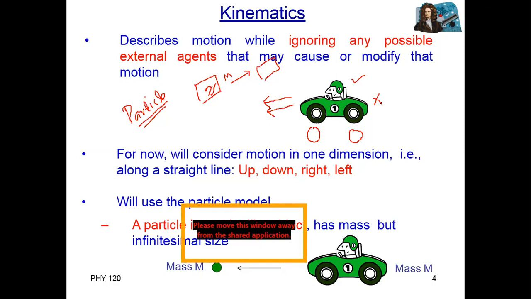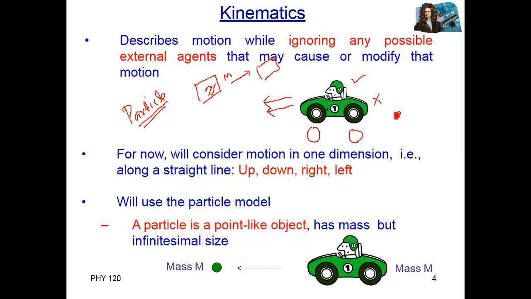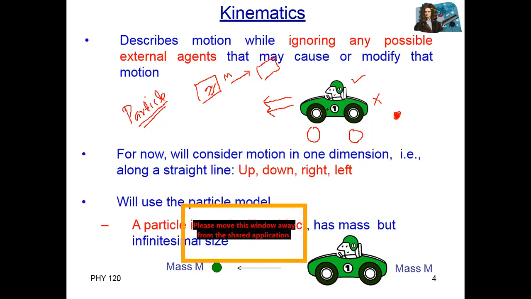If we take a car, or any other body, for kinematics we will consider that body as acting like a particle. So we present it, for example, as a dot, a mass. Although in a car there are different motions, maybe some parts moving in different directions, the engine moving forward, the tire in circular motion, and some other parts moving clockwise or anti-clockwise, for kinematics we will ignore these motions. We will say every body acts like a particle. Okay.